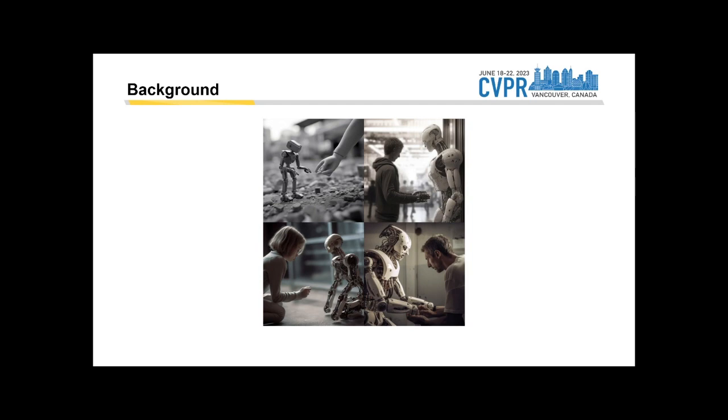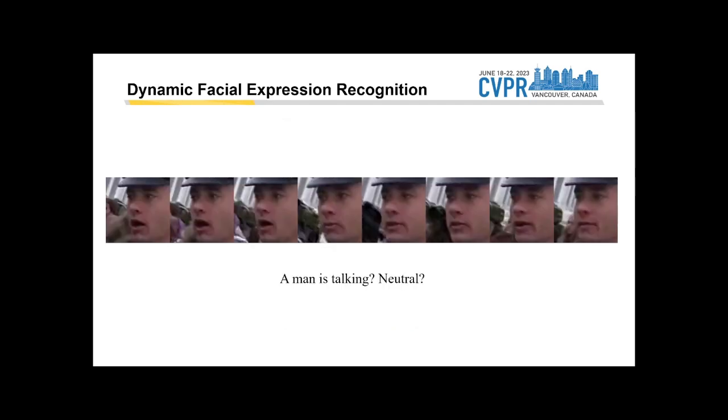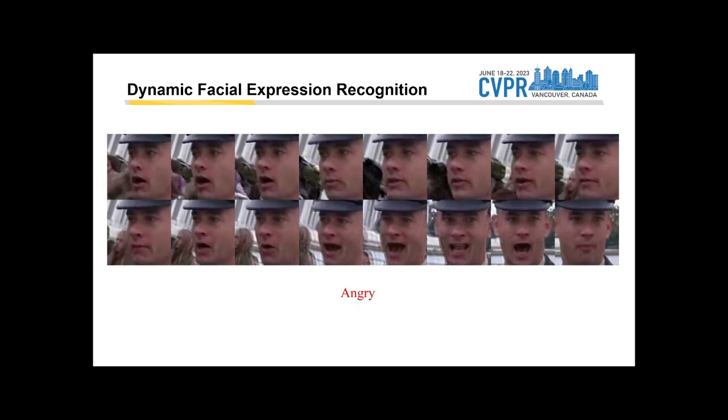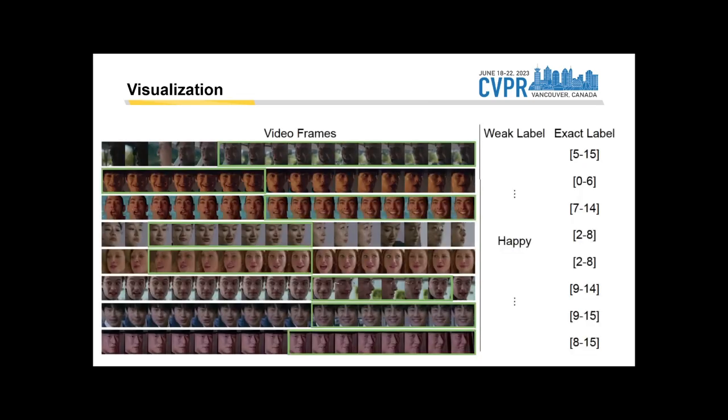But here's the thing. Sometimes it's hard to tell what someone is feeling just from some frames. For example, we might classify an expression as neutral from these frames, but then classify it as angry from the next frames in the same video. Previous research has considered these non-target frames as noisy, but we propose that it should be treated as a weakly supervised problem where the labels may not be exact.